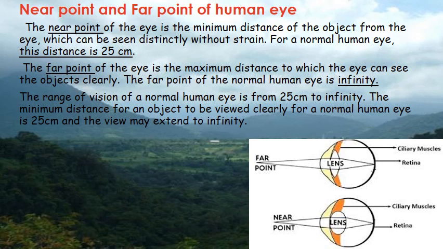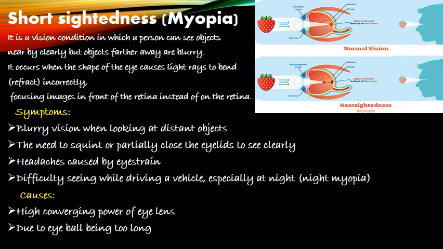So what is the range of human vision? The range of vision of a normal human eye is from infinity to 25 centimeters. This is called the range of vision of a normal human eye. The ability of a person to see is called vision. It can also be told as eyesight.